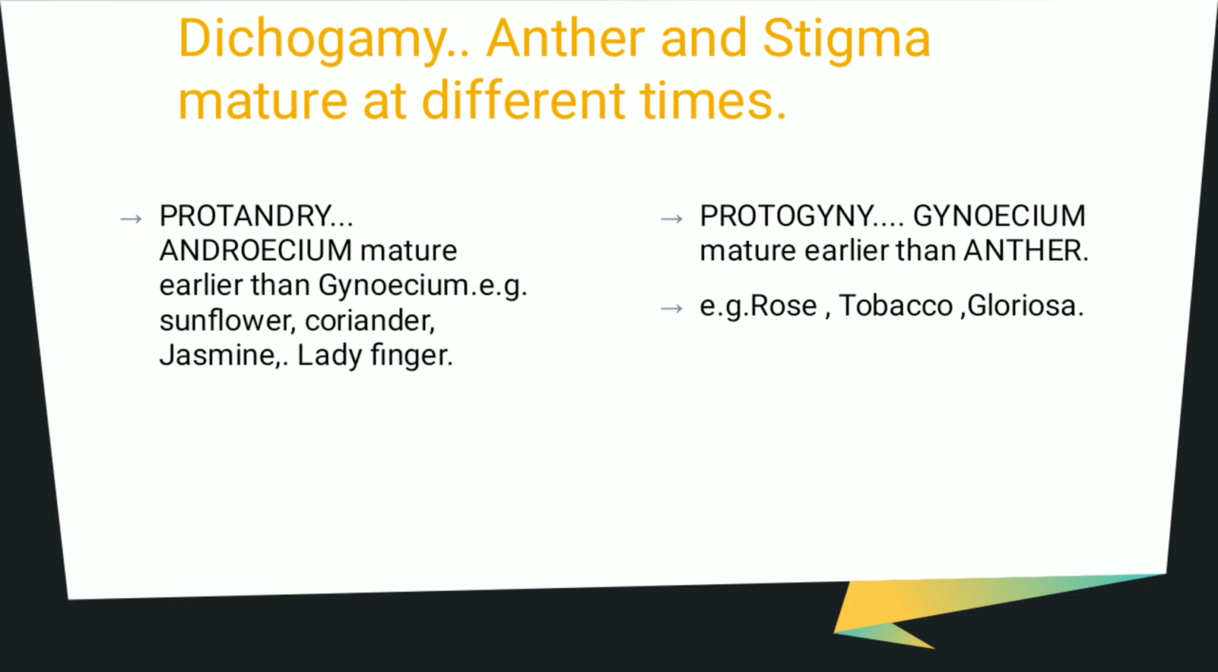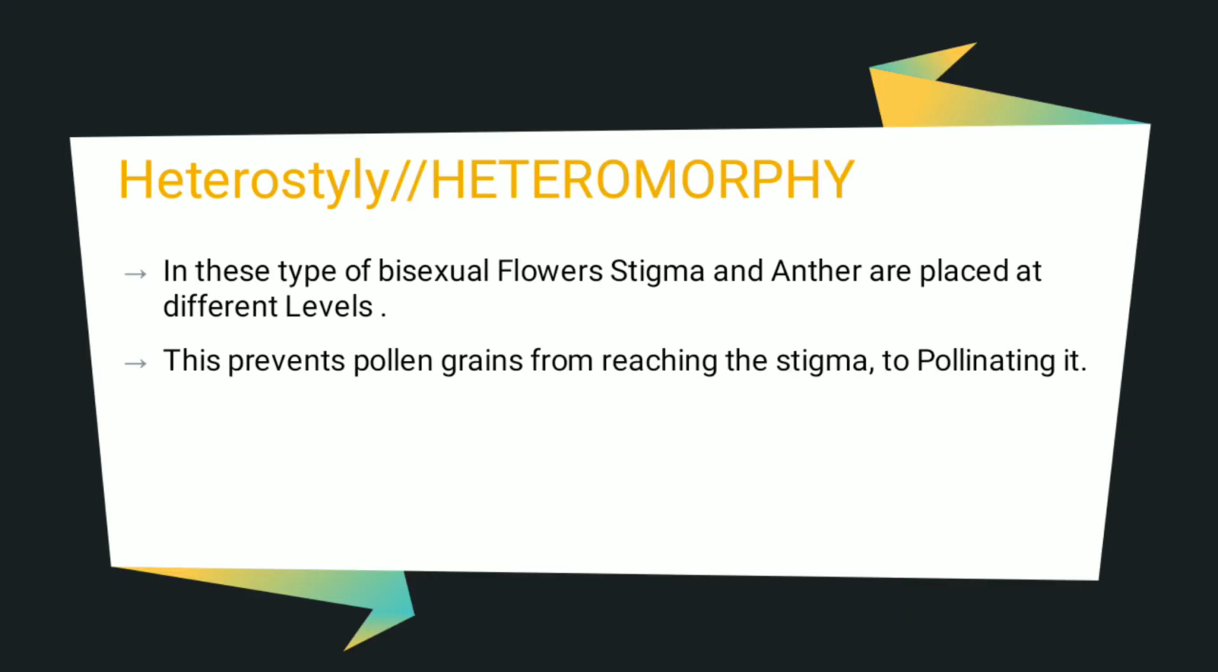Protogyny. In bisexual flower, when gynoecium mature earlier than anther is called protogyny. For example, rose, tobacco, gloriosa. After this is heterostyly or heteromorphy. In this type of bisexual flowers, stigma and anther are placed at different levels. Means they are not in same level. This prevents pollen grains from reaching the stigma to pollinate it.